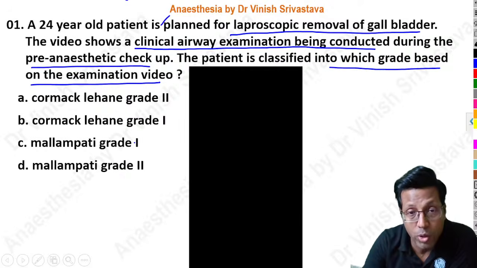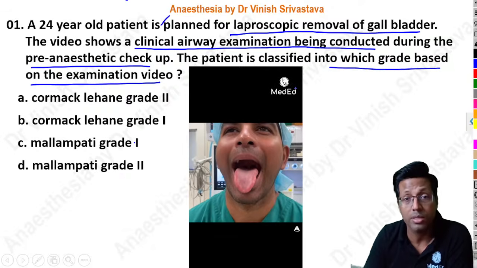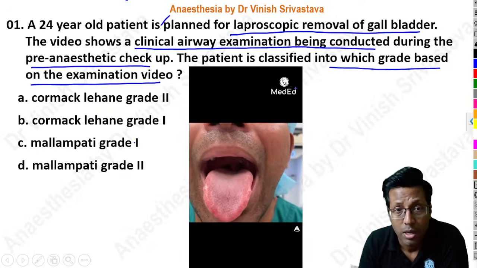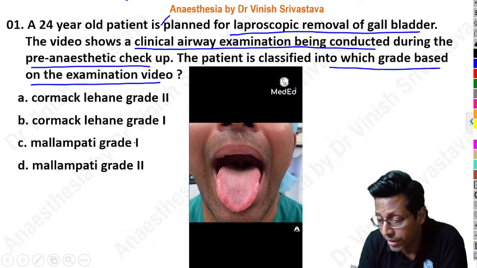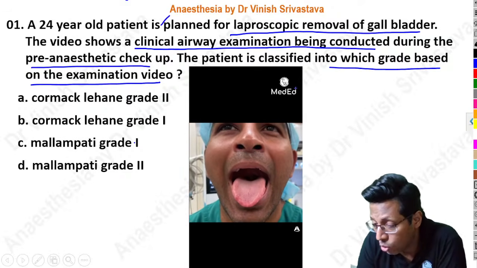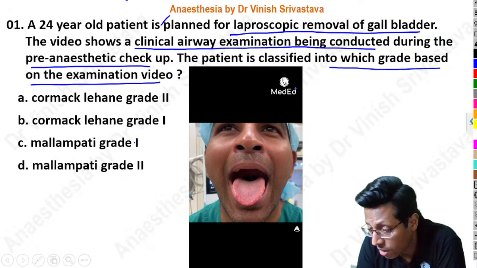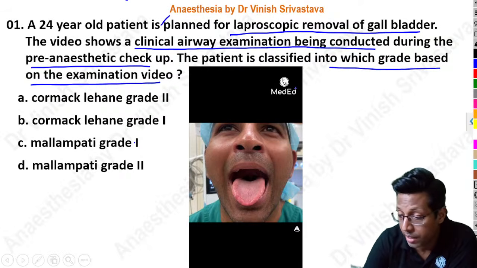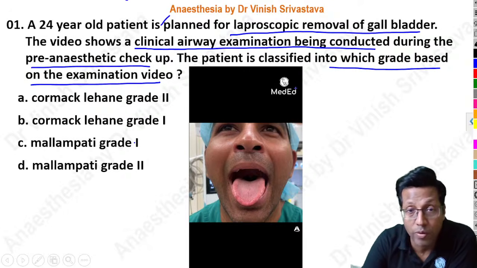I'll show you the video again right here itself so that you can see and try to work out what the answer is. I'm showing you the same video again. A lot of students have mentioned here Mallampati grade 2, stage 1, Mallampati score 2, Mallampati type 1. Dr. Ankit Mahajan and Dr. Pawan Teja have said Mallampati grade 2. Yes, Mallampati grade 2. Correct. Tip of the uvula not seen.